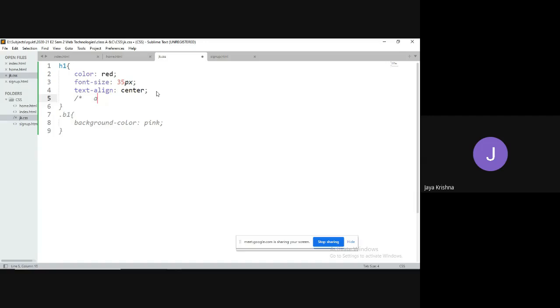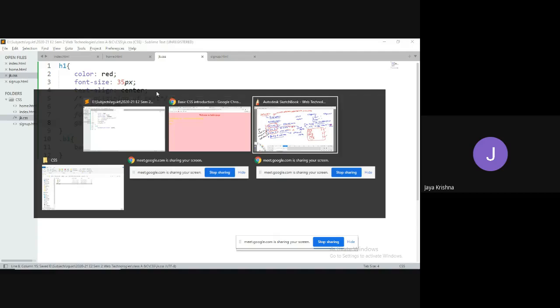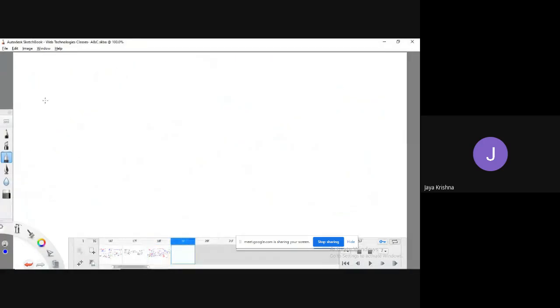For example, aligning of text, followed by star, followed by forward slash. The same for multi-line comments, I can write like this. So in HTML, comments are like this: left angular bracket followed by exclamation mark, followed by two hyphens, followed by a set of statements, followed by two hyphens, followed by right angular bracket.